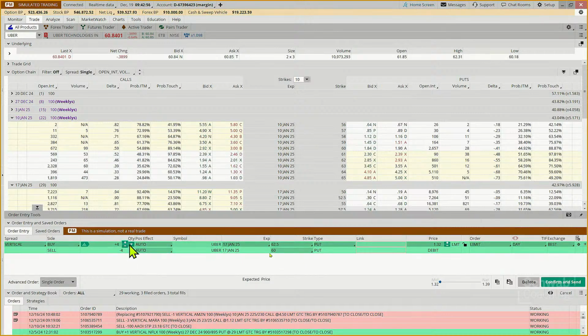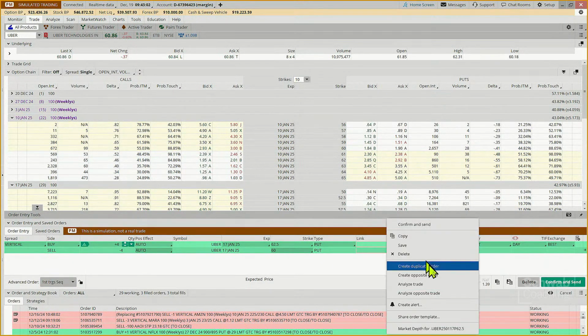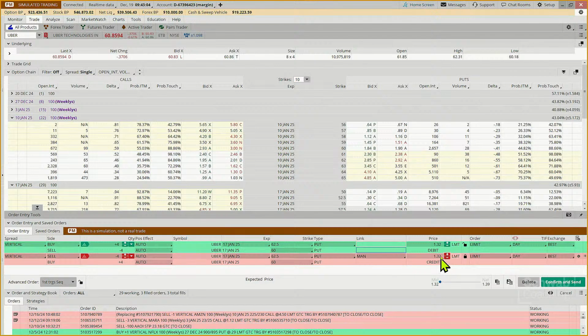So how many contracts are we going to do? We're going to do 4. That puts us in that range of 500. And again, what are we looking to make? About a 50% return. So our $1.32, we're going to add about 55 cents. So $1.32 times 1.5, $1.98. Are we leaving money on the table? Happily.